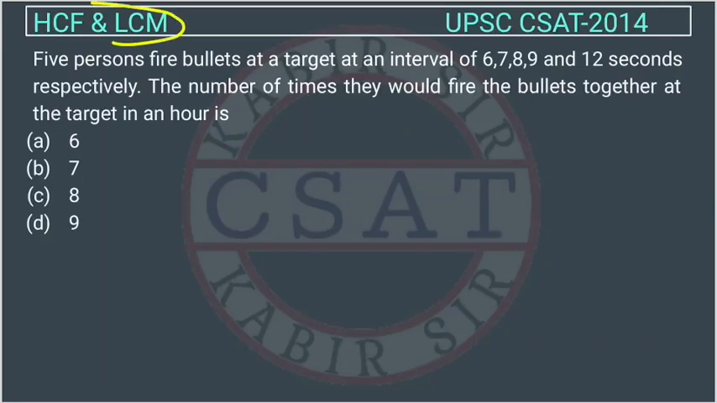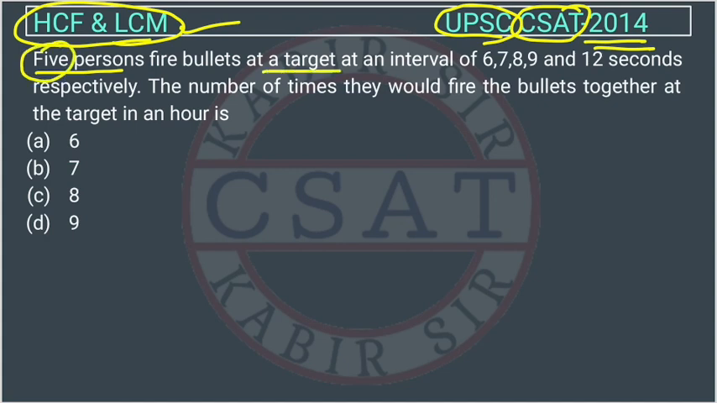This is a question of HCF and LCM asked by UPSC in their CSAT paper of 2014. 5 persons fire a bullet at a target at an interval of 6, 7, 8, 9 and 12 seconds respectively. The number of times they would fire the bullet together at the target in an hour.